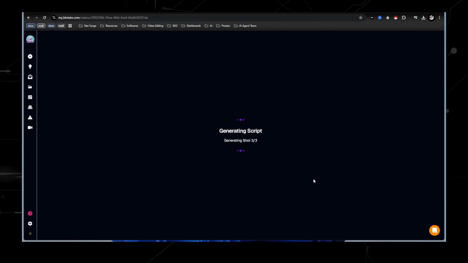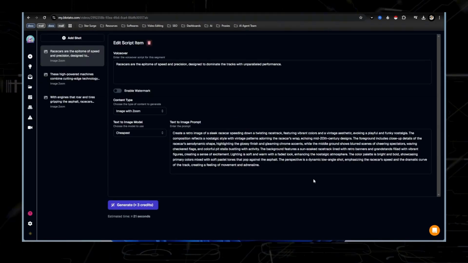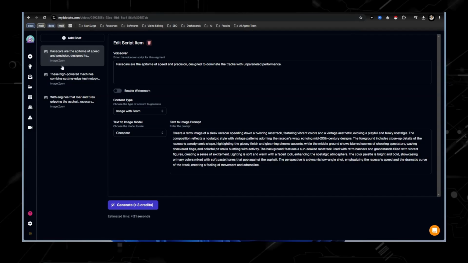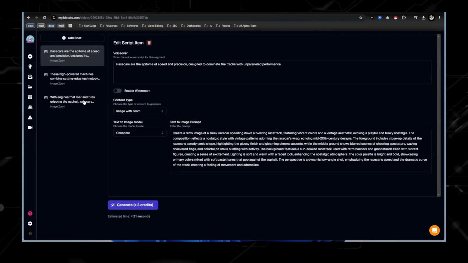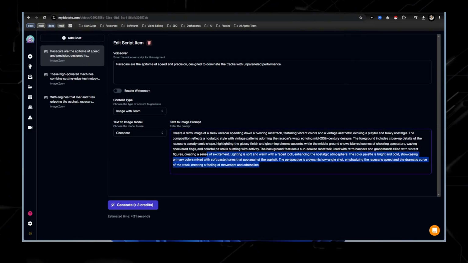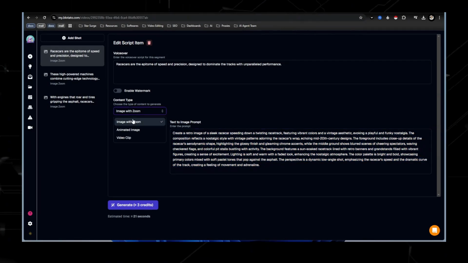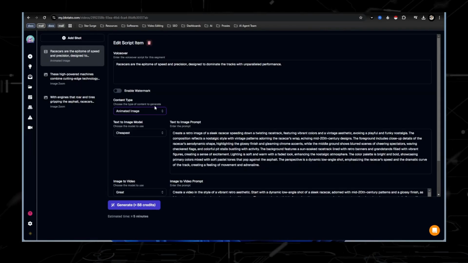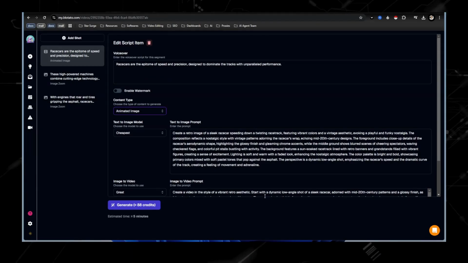So right now I'm just generating the script. It takes a couple seconds, and voila. As you can see, we have 3 different shots right here. These are going to be 3 different images that we can create. And right here, it has already done the prompt engineering for us that's going to create that AI generated image. Sometimes I'll mess with these, because the animated image is kind of what I go with. So we're going to let that load. Image, cool, I'll leave that. So we're going ahead and generate.